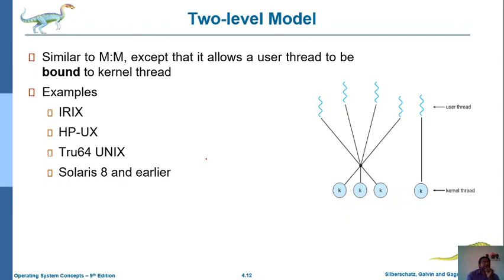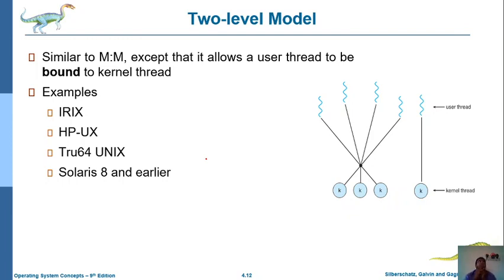The next kind of multi-threading model is the two-level model. It is very similar to the many-to-many model, because here the kernel threads allow multiple threads for execution.